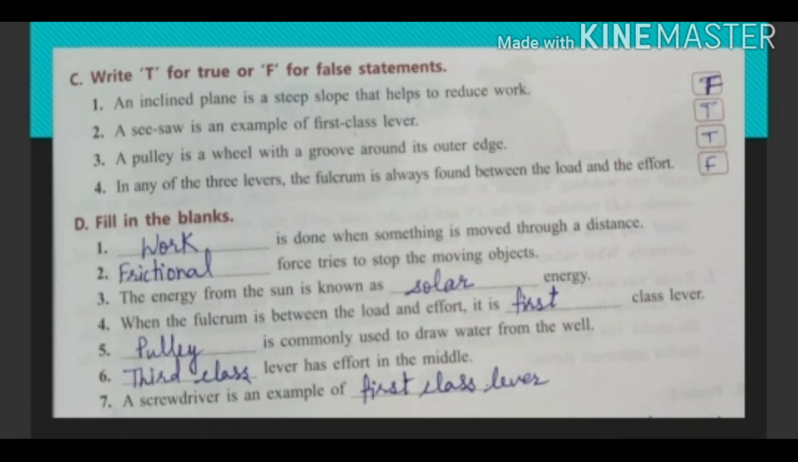Now question C. Write T for true or F for false statement. First one is: an inclined plane is a steep slope that helps to reduce work. Children, its answer is false. Inclined plane is a flat slope.